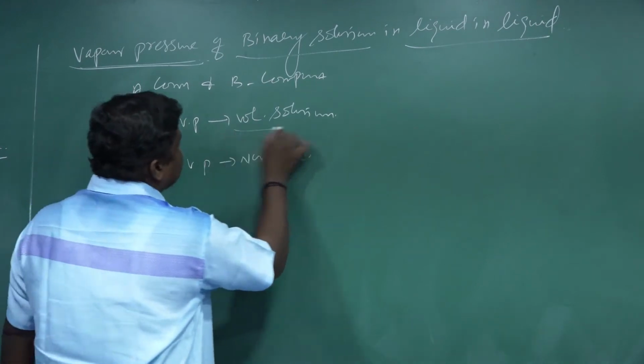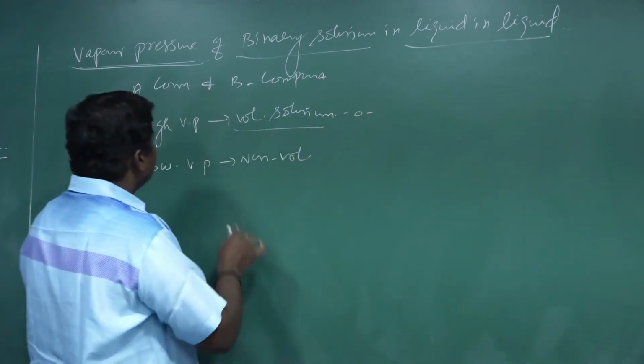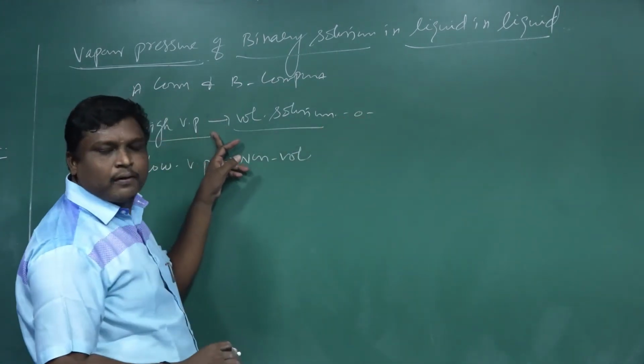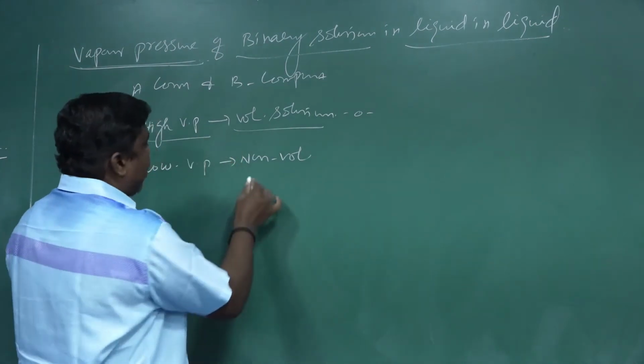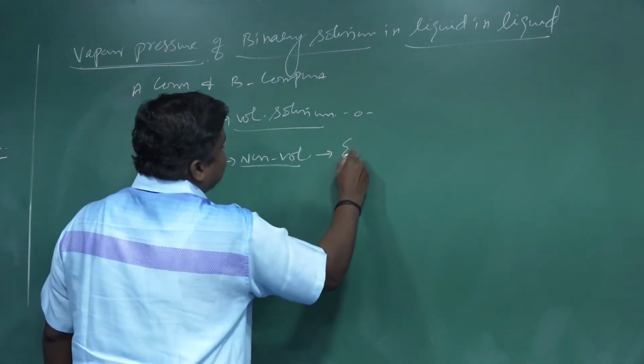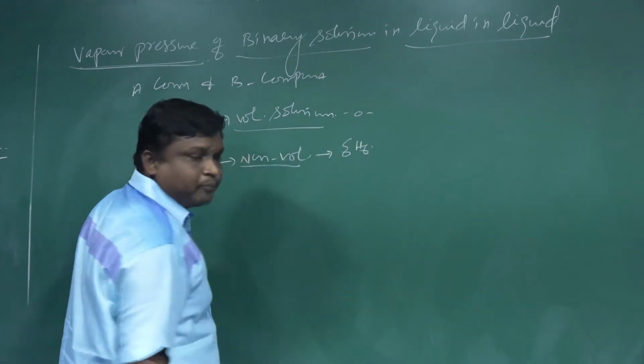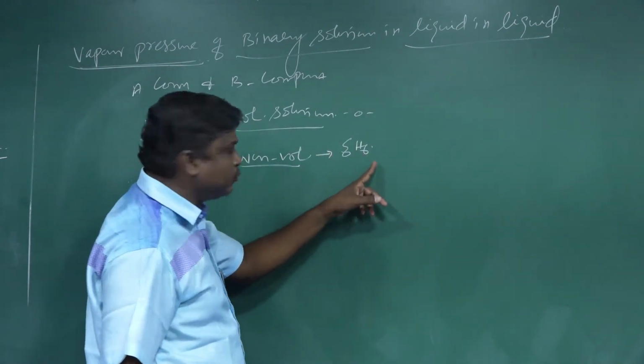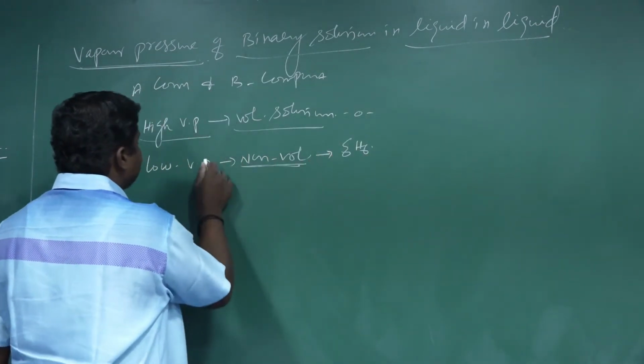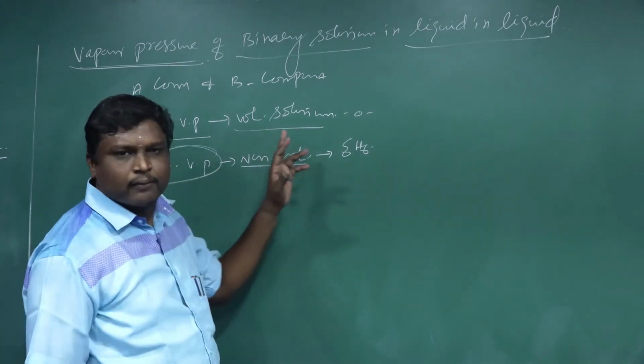Suppose a volatile compound, ether, has a high vapor pressure. A non-volatile compound like benzene, C6H6, has a low vapor pressure.